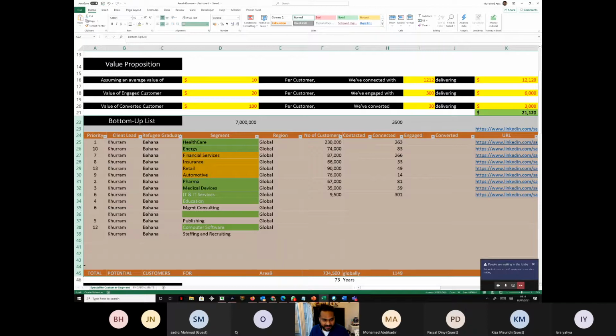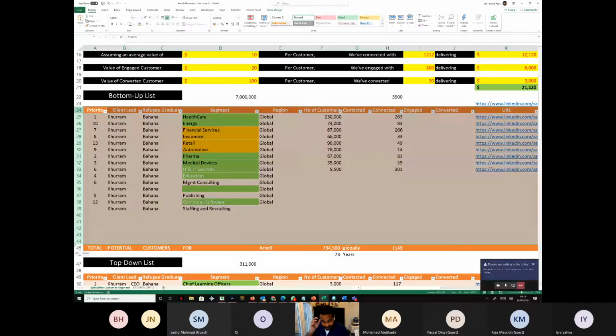This is all the industries that Area 9 is supposed to sell, that Kuram is supposed to sell. Not only that, right? Look at this numbering. I hope this sheet is clear, right?